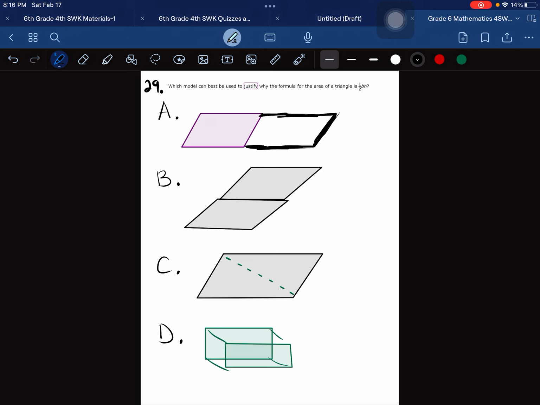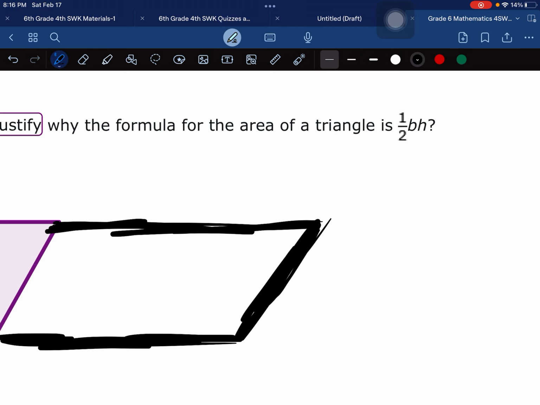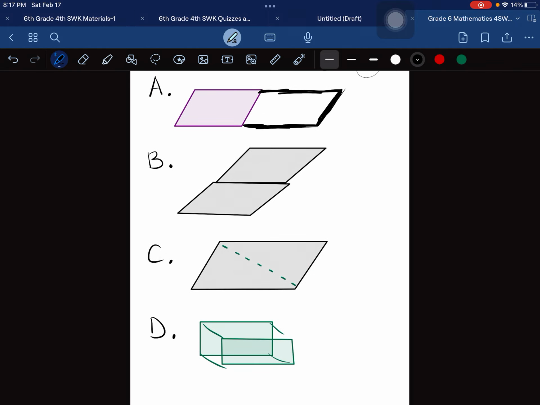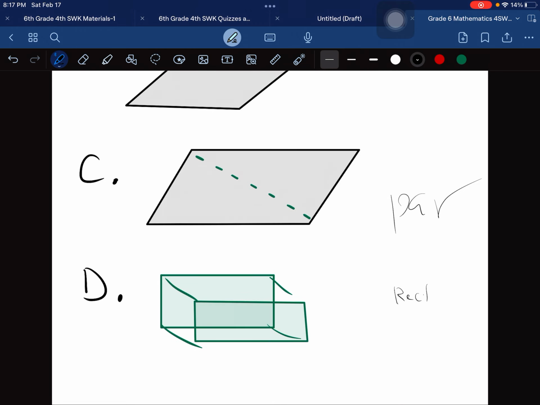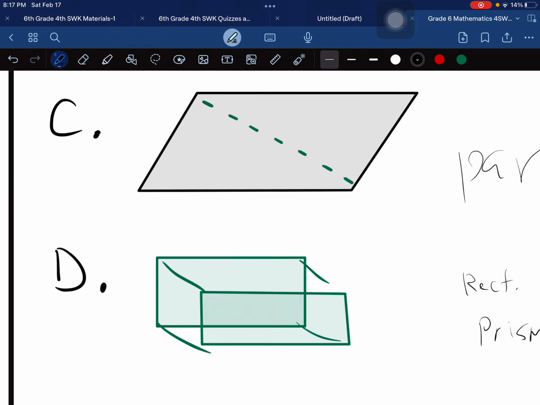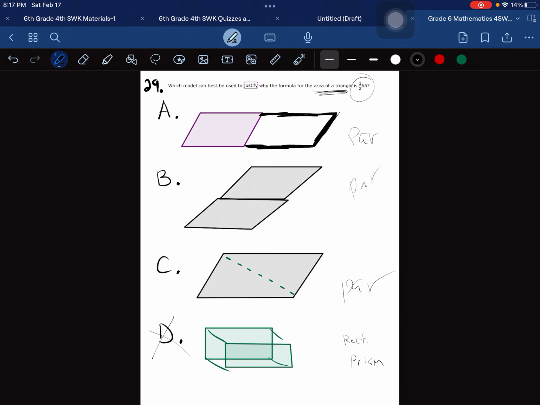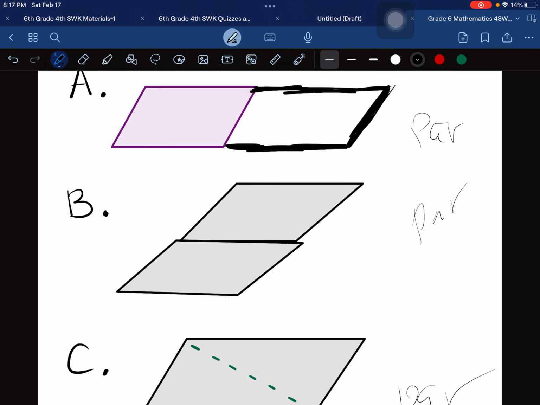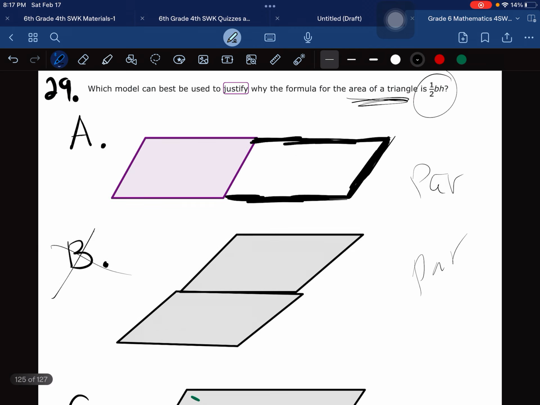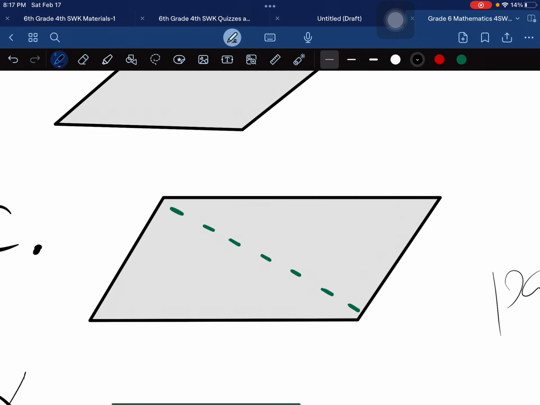Okay, this one. Which model can be best used to justify why this formula is used for area of a triangle? Why do we do half BH? Okay, well, as you can see, we have parallelogram, parallelogram, and then we have a rectangular prism for some reason. Now, does this explain in triangles? Not really. That one has nothing to do. Do I see triangles? No, just 2 parallelograms stuck to each other. We just see 2 stuck to each other.